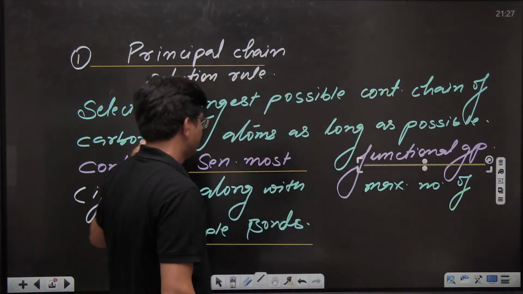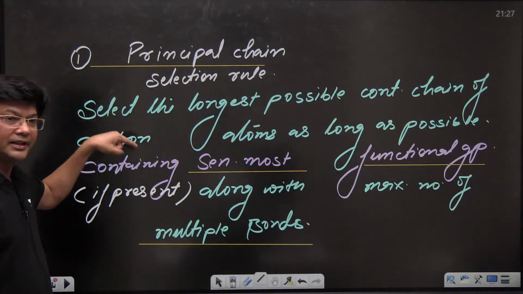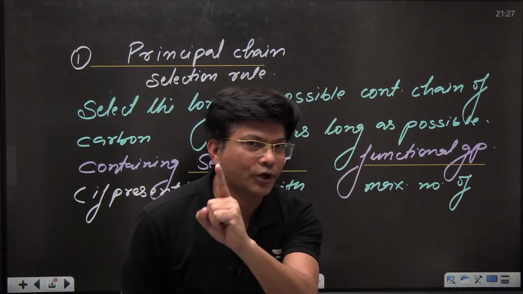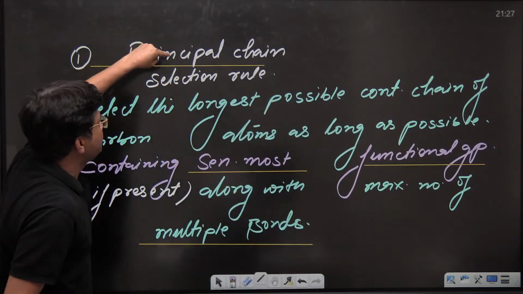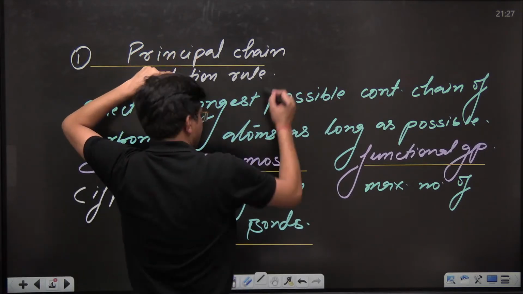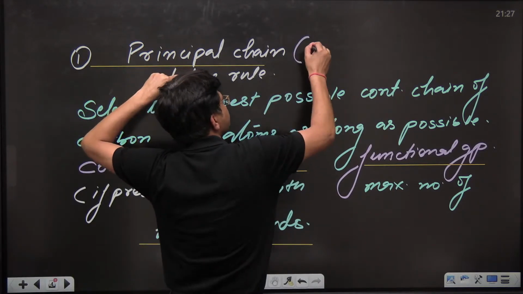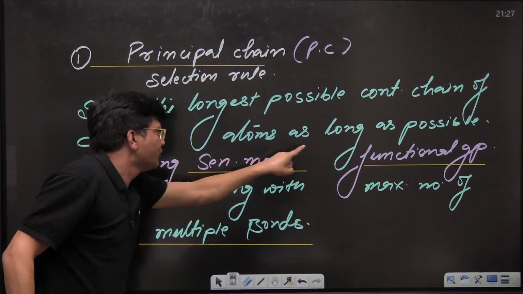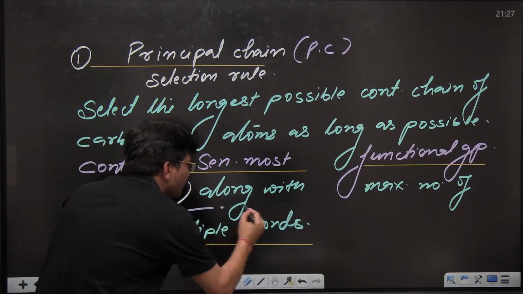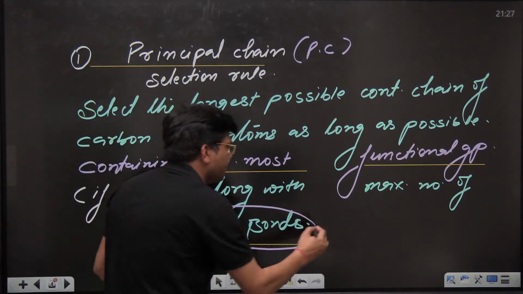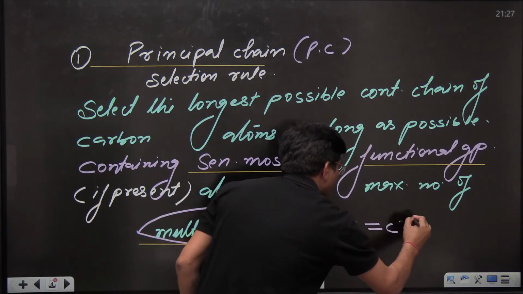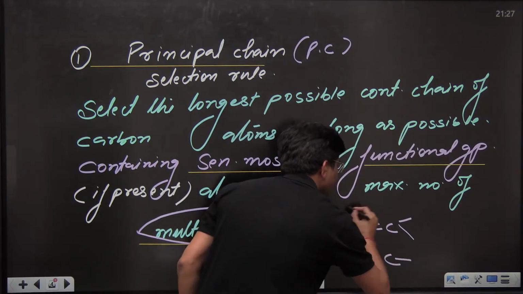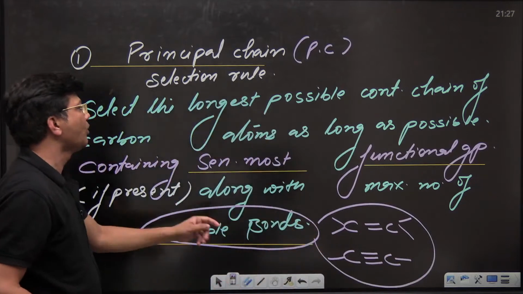Kids, see the definition. What I've told you: the principal chain, let me write down PC in short, is that chain which must contain senior most functional group along with maximum number of multiple bonds. Multiple bond means C double bond C olefinic or C triple bond C acetylenic. These are examples of multiple bonds.